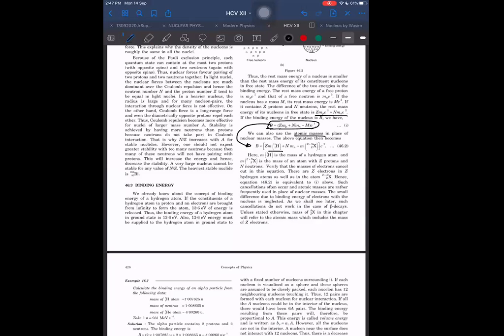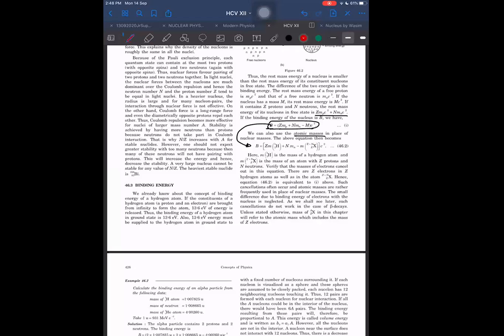It is the mass of one hydrogen atom into Z, plus N into the mass of neutrons, minus the mass of X, the mass of the atom.